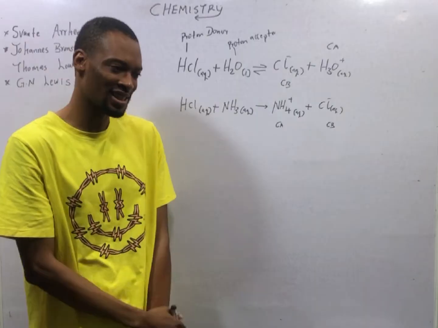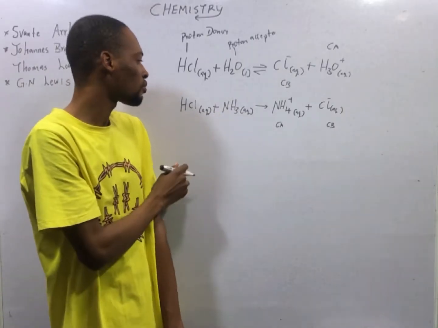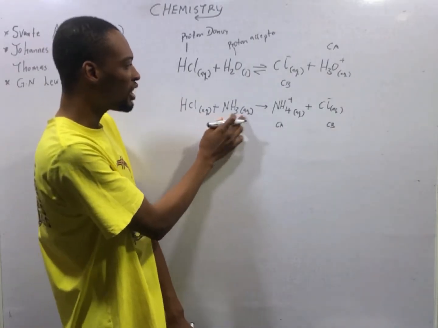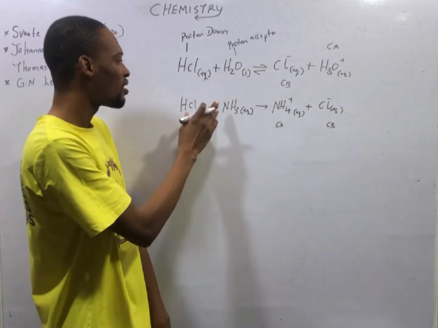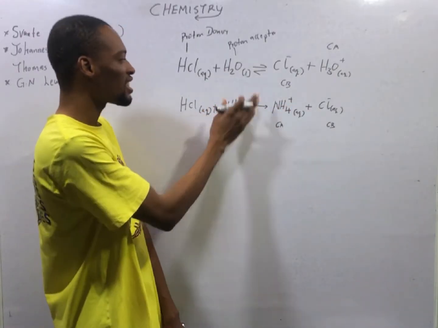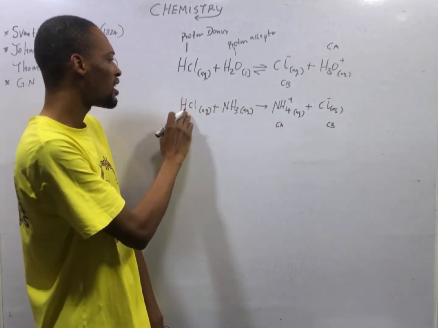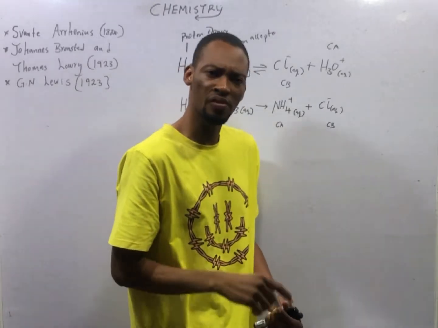HCl is an acid. Now look at HCl aqueous plus ammonia. HCl donates a proton to ammonia. Ammonia becomes NH4 plus because the hydrogen ion has increased. Ammonia accepts a proton to be this. Now after donating a proton, HCl becomes Cl minus. Now take note of this.